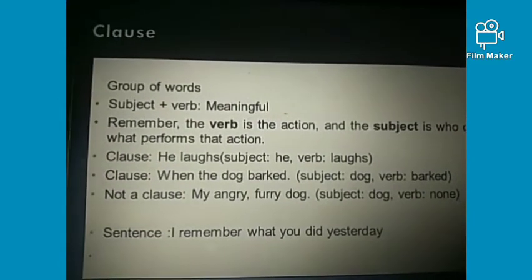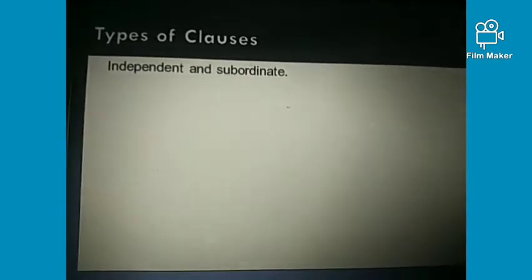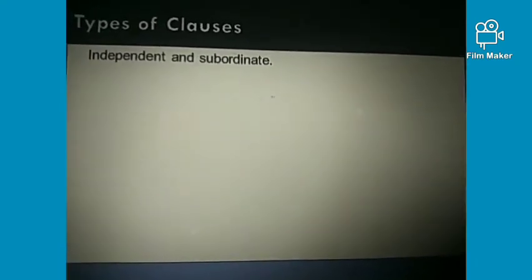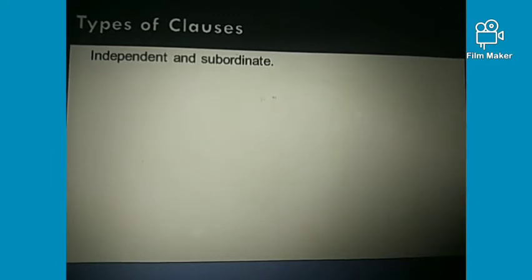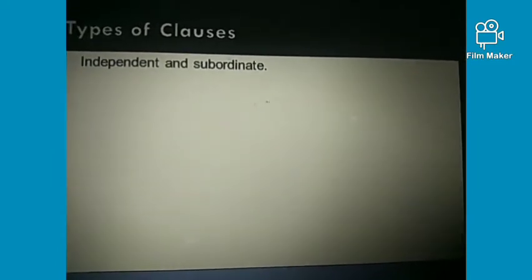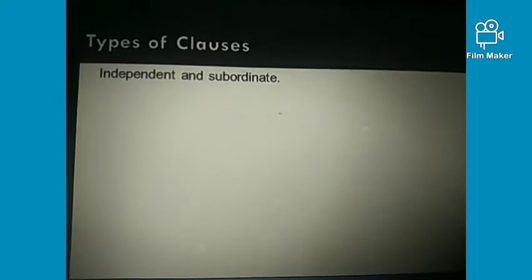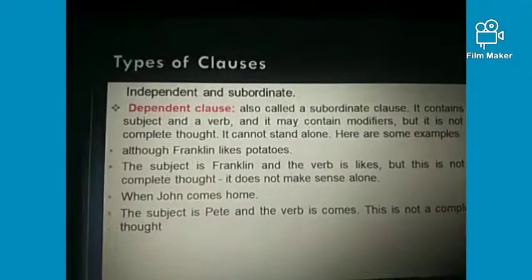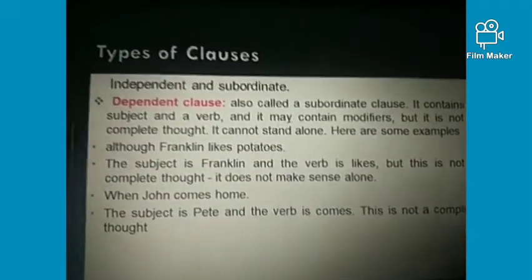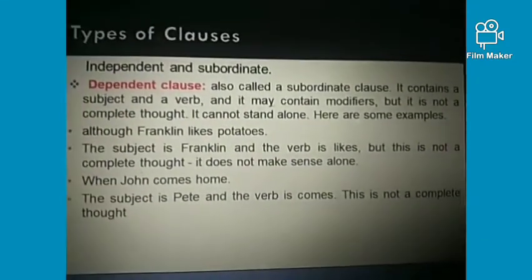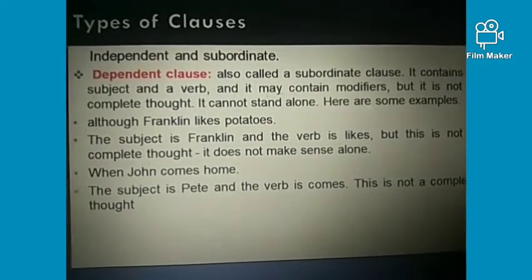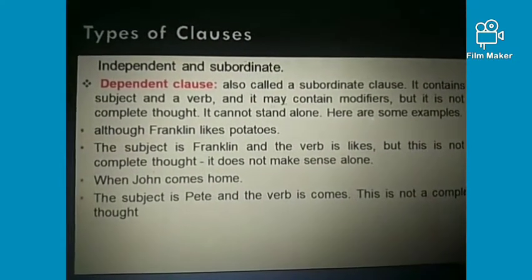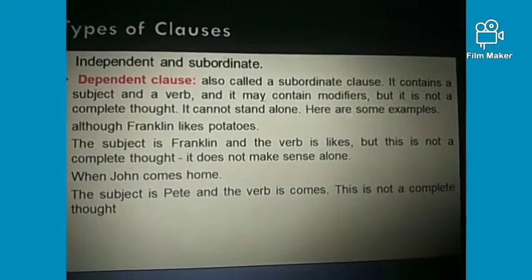Now let's move towards types of clauses. We have basically two types of clauses. One is independent, also known as the main clause, and the second is subordinate, also known as a dependent clause. So let's move towards in-depth knowledge regarding the types of clauses. Firstly, the dependent clause. As I told you, it is also known as a subordinate clause. It contains a subject and a verb, right? And it may contain modifiers, that means some describing words, but it is not a complete thought.